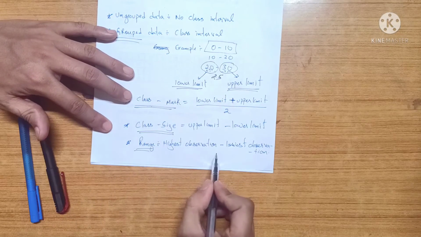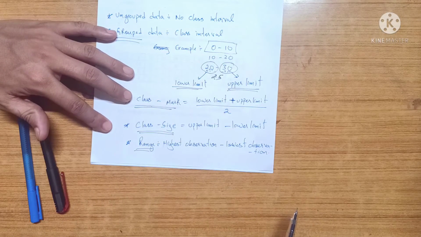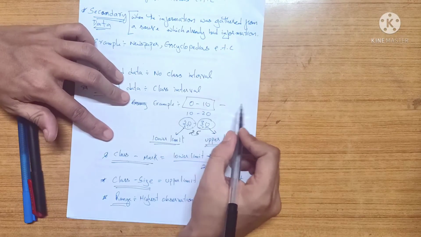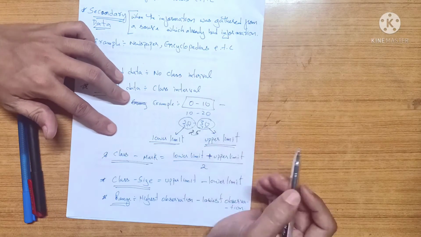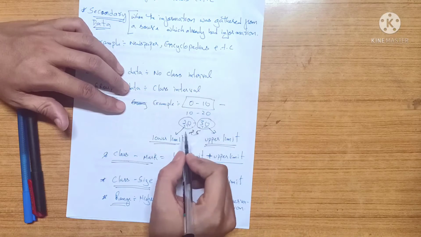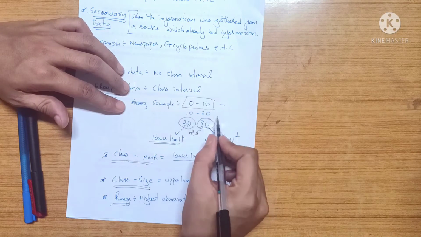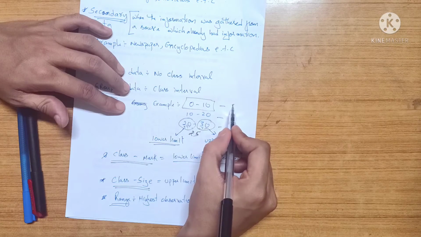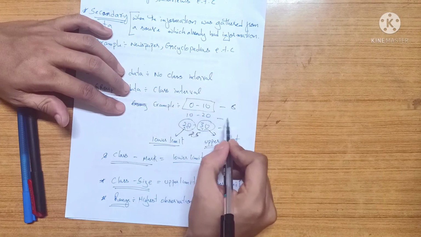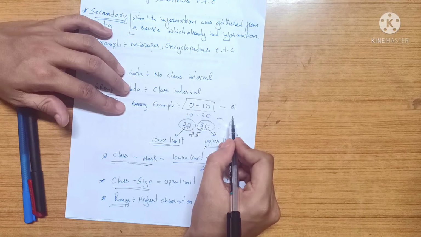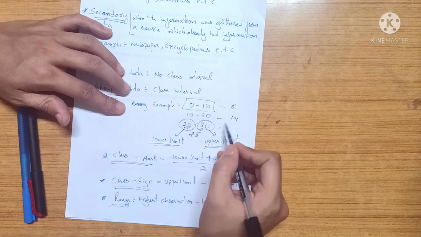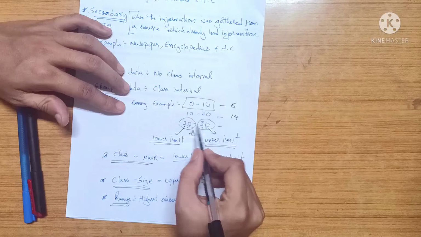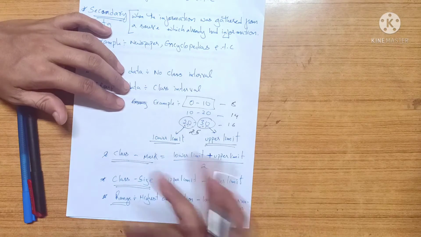Range means the highest observation minus the lowest observation. Suppose we're talking about marks, let's say, in the first periodic test. In the group 0 to 10 there are 6 students, in 10 to 20 there are, let's say, 14 students, in 20 to 30 there are 16 students, and there's 36 students.